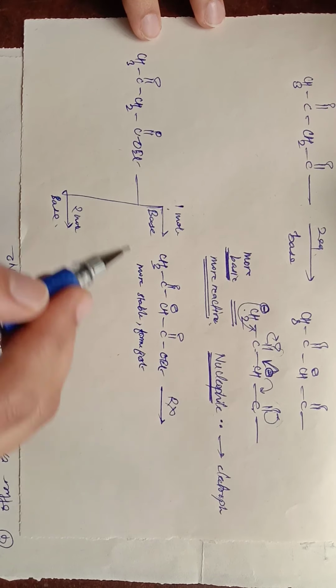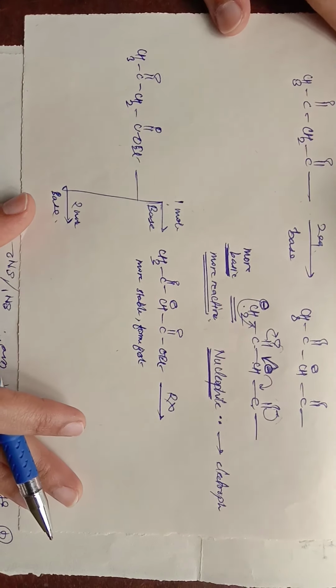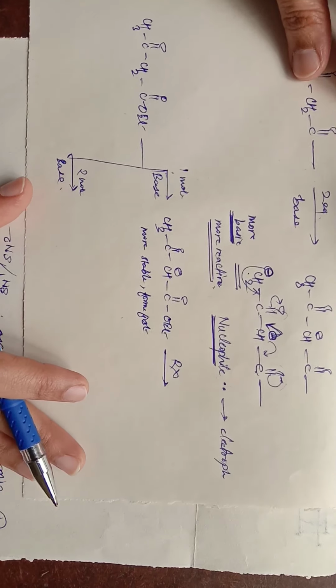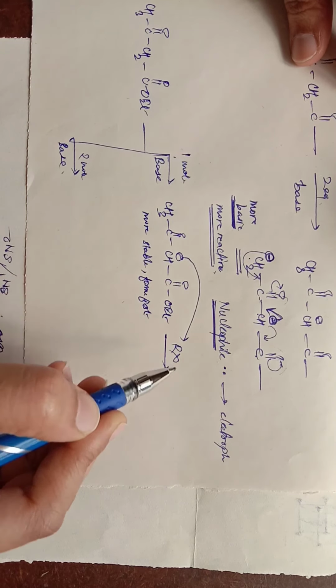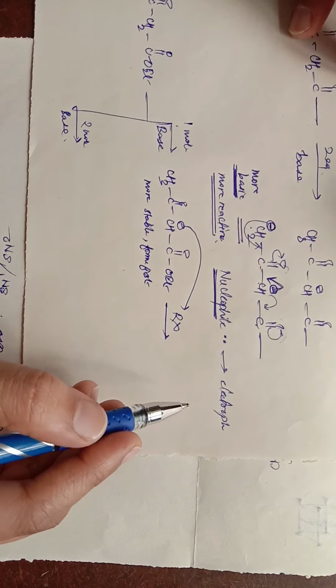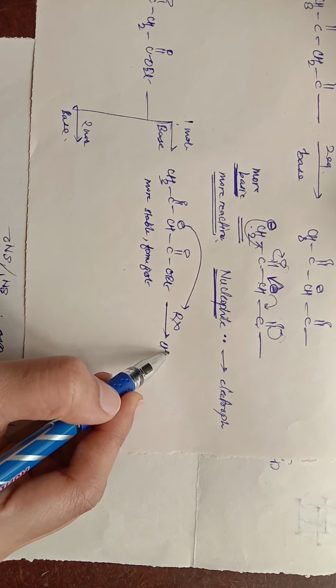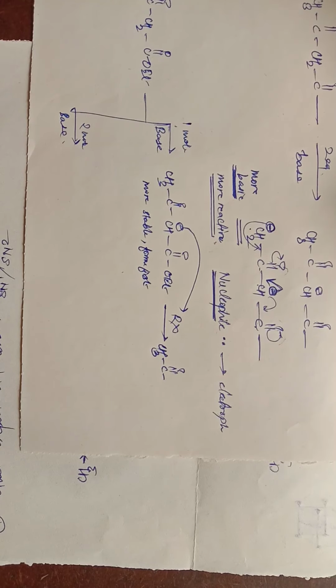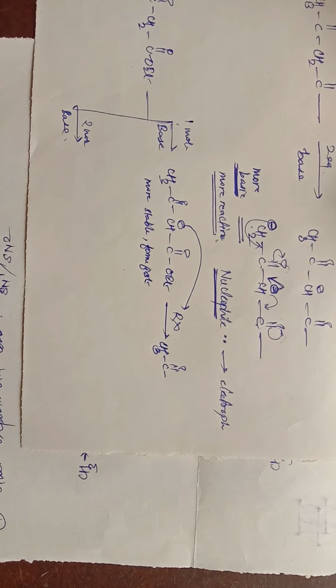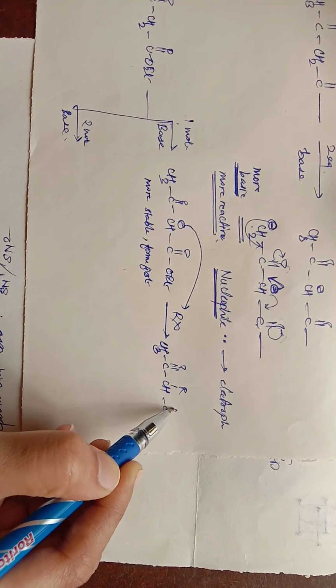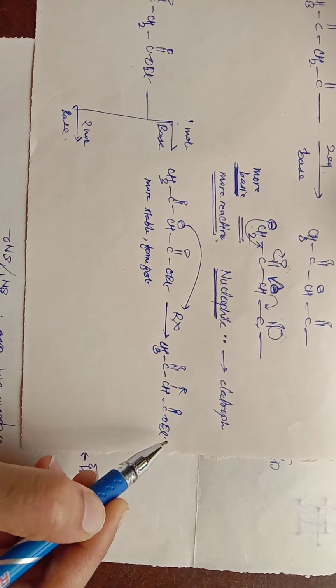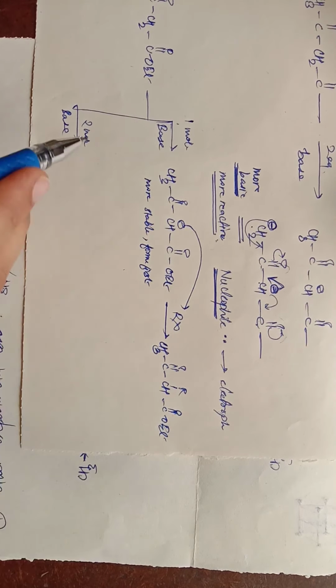Suppose we react this with RX, then what will happen? It will give a nucleophilic reaction. This CH minus will attack this R, and X minus will be eliminated. It will be a nucleophilic substitution reaction and you will get a product like CH, R, COOEt. Suppose we have 2 moles of base, then what will happen?